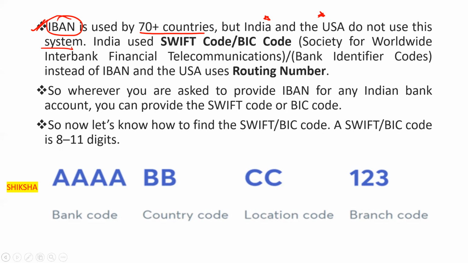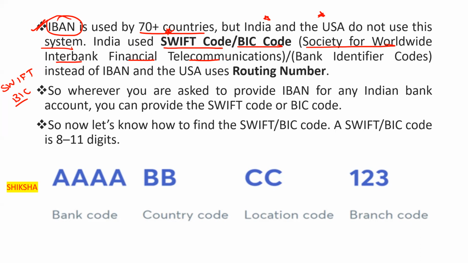So which system is used in India? India uses the SWIFT code or BIC code. What is the full form of SWIFT and of BIC? SWIFT stands for the Society for Worldwide Interbank Financial Telecommunication, and BIC stands for Bank Identifier Code.